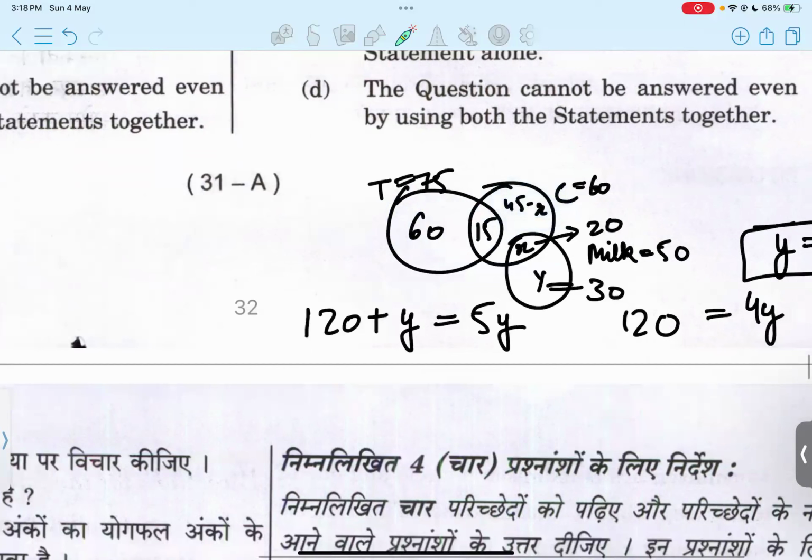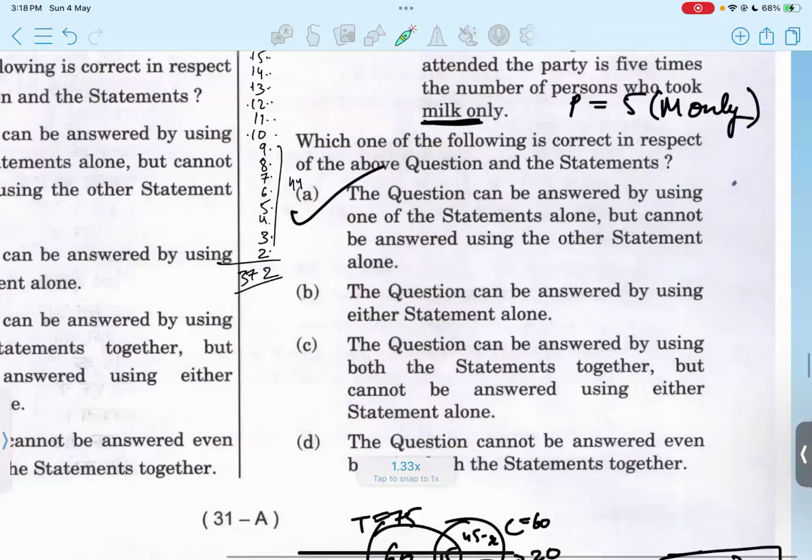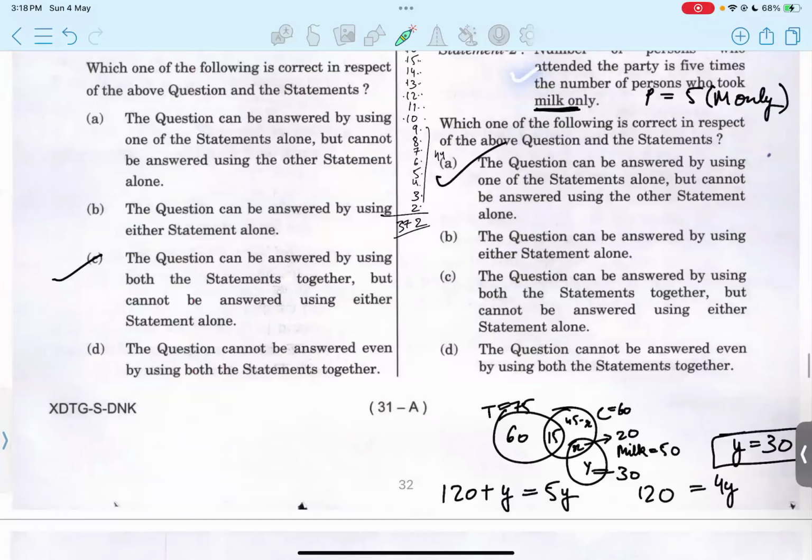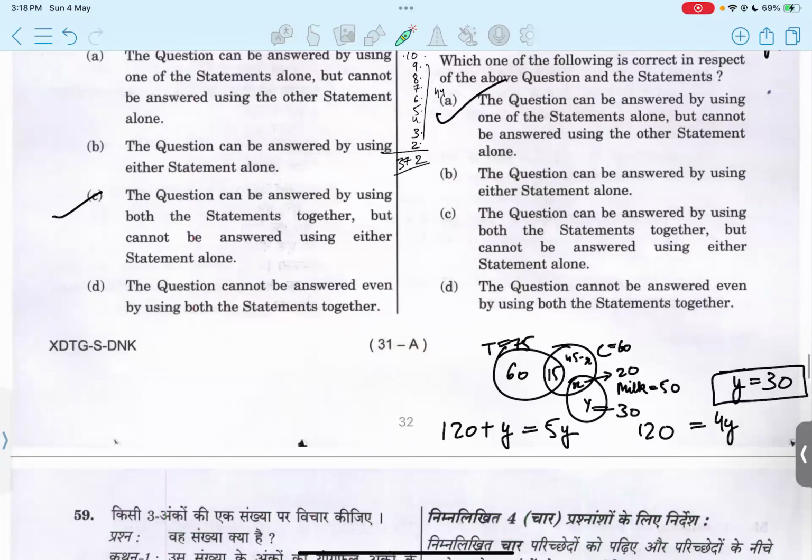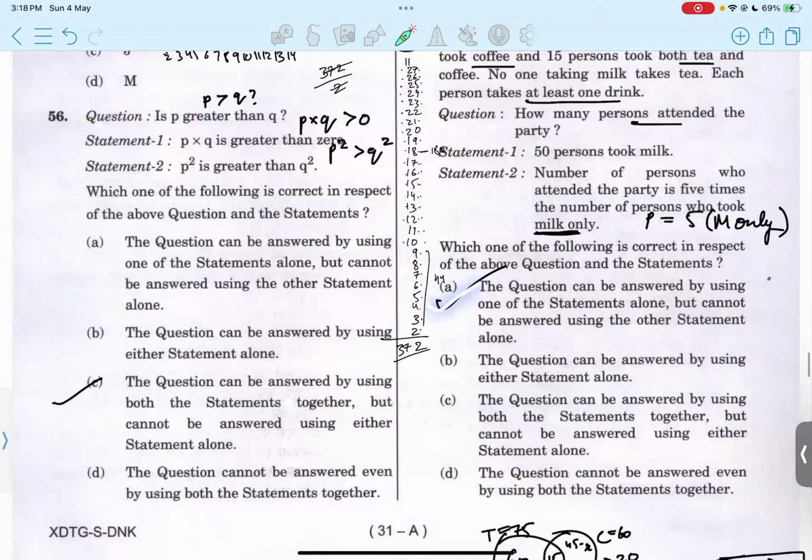Because x is also part of this, you can write it as 45 minus x. We have used the given data in the form of an equation, and we can get to the value of y. So y becomes 30, and x would be 20, because the circle represents a total of 50. So A should be the right answer.